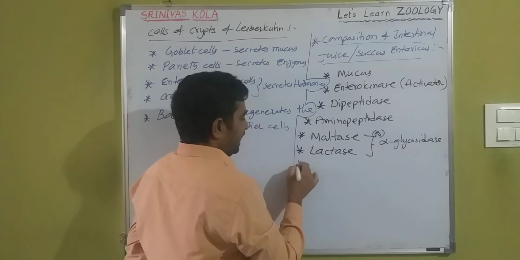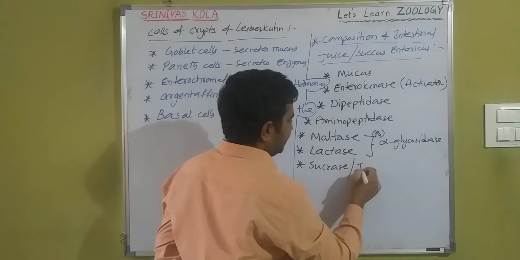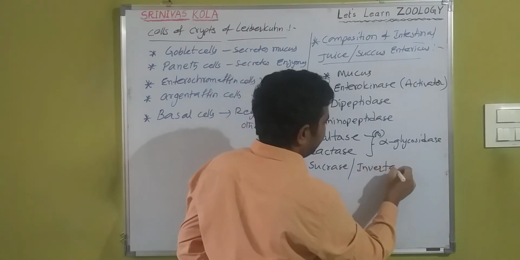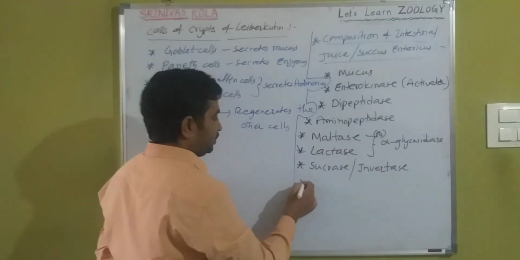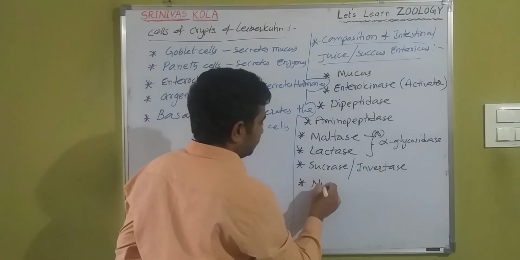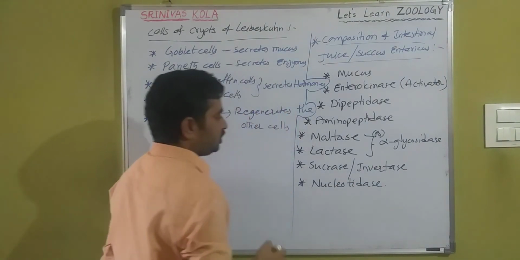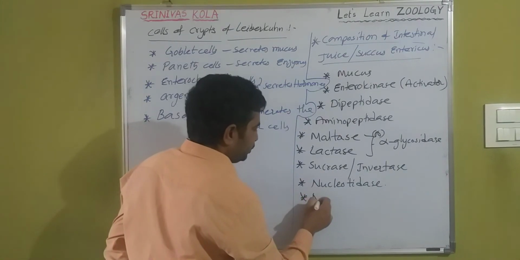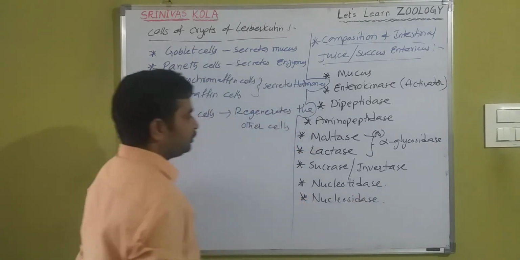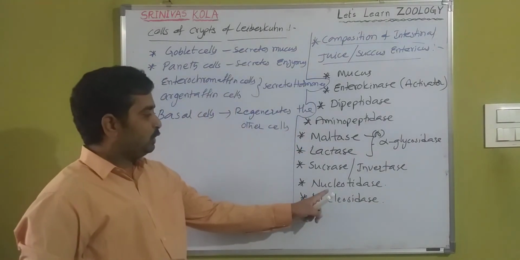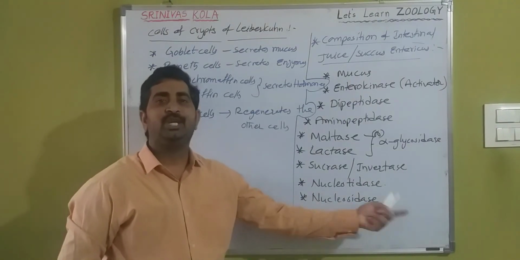And sucrase is otherwise known as invertase. And also other enzymes, nucleotidase and nucleosidase. Nucleotidase acts on the nucleotides and nucleosidase acts on the nucleosides.